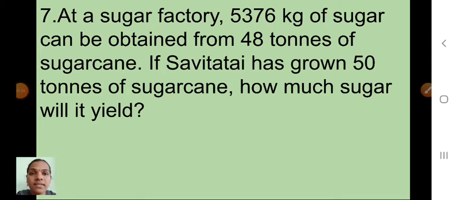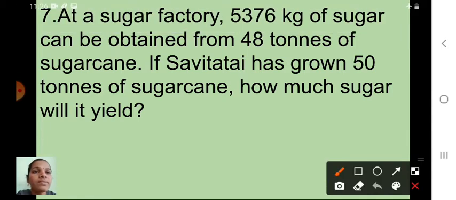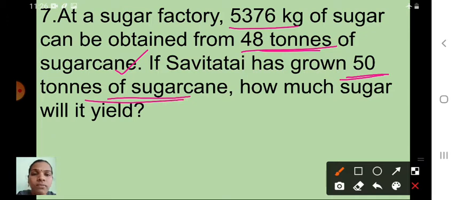So children, see here, already the sixth one we solved, isn't it children, in the last session. So here the seventh one is what? Seventh one I will teach you now. At a sugar factory 5,376 kilogram of sugar can be obtained from 48 tons of sugarcane. Already you know that we are getting sugar from sugarcane, isn't it children? So if Savita Toy has grown 50 tons of sugarcane, how much sugar will it yield?